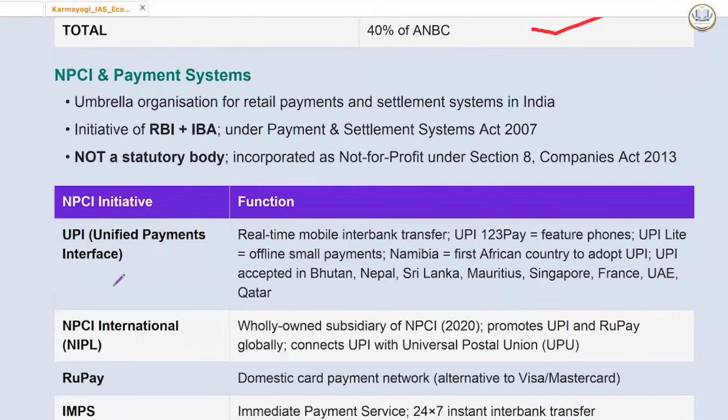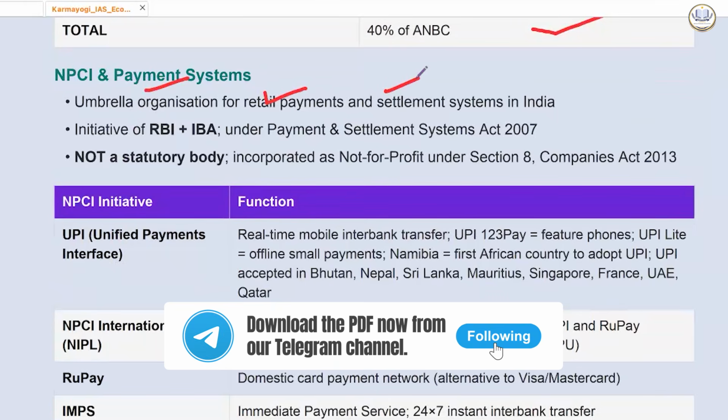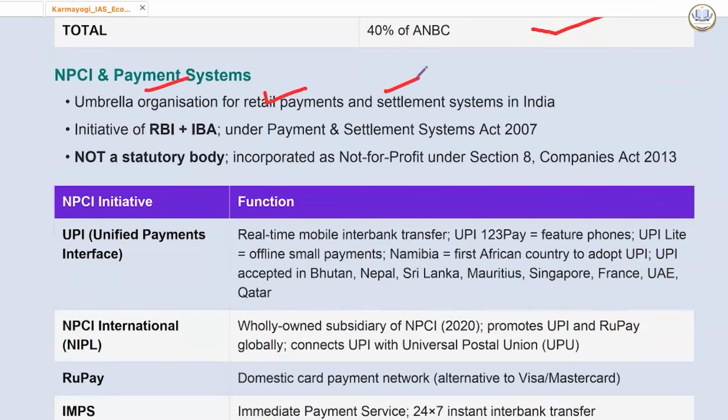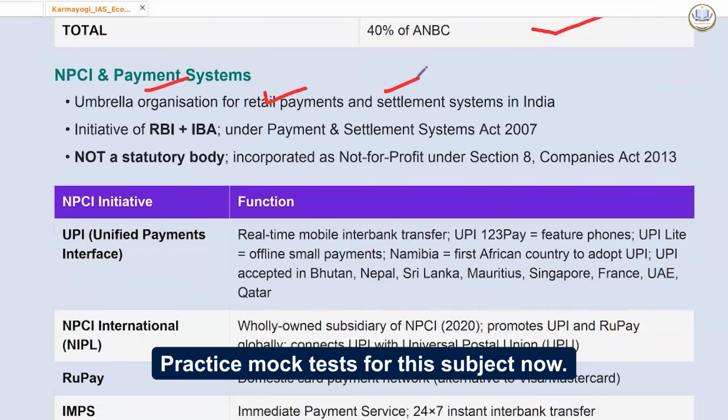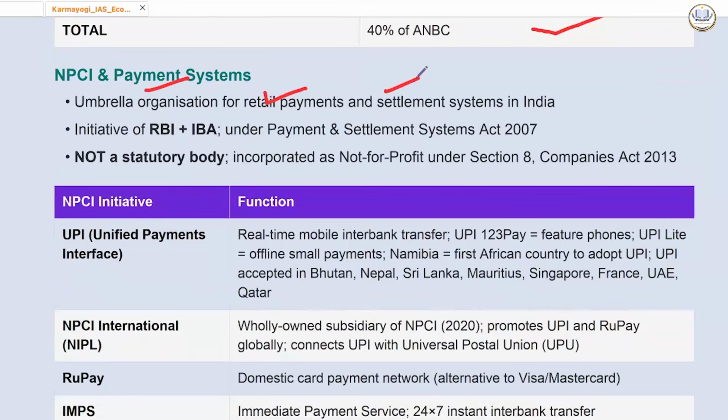Then we have NPCI. This is an umbrella organization for retail payments and settlement systems in India, and it is an initiative of RBI and IBA. Okay. This has become more important, specifically when you see that there is a rise in payment gateways. So Indian Banks' Association and Reserve Bank of India came together and created this organization. It is not a statutory body, incorporated as not for profit under Section 8 of the Companies Act 2013. Okay.